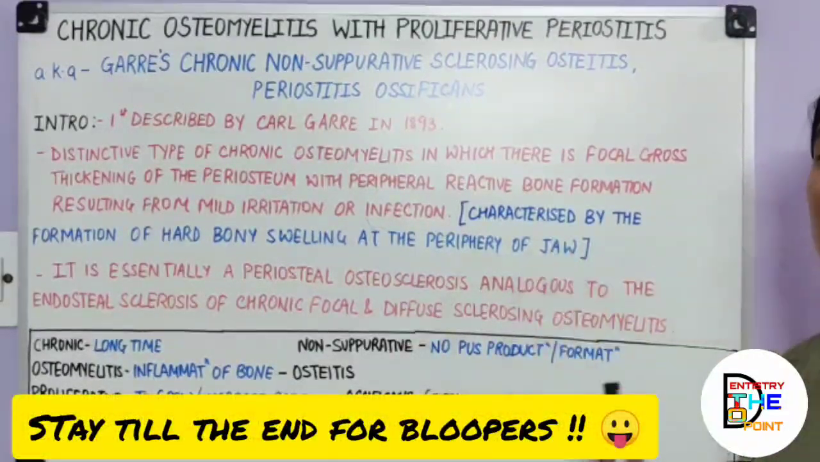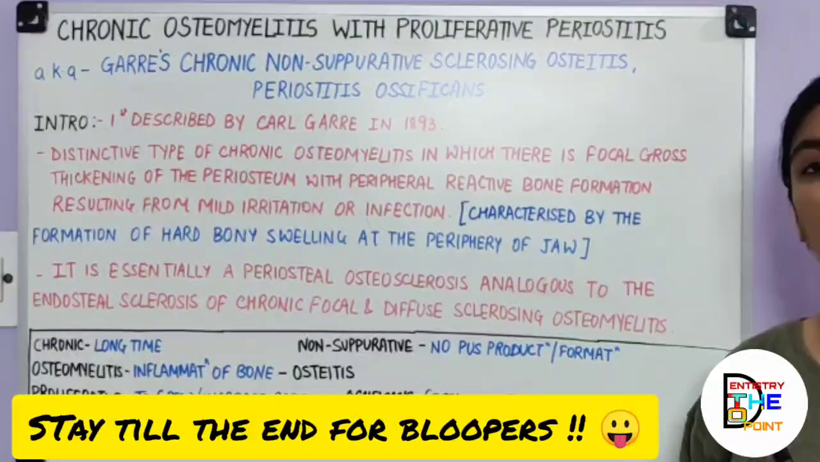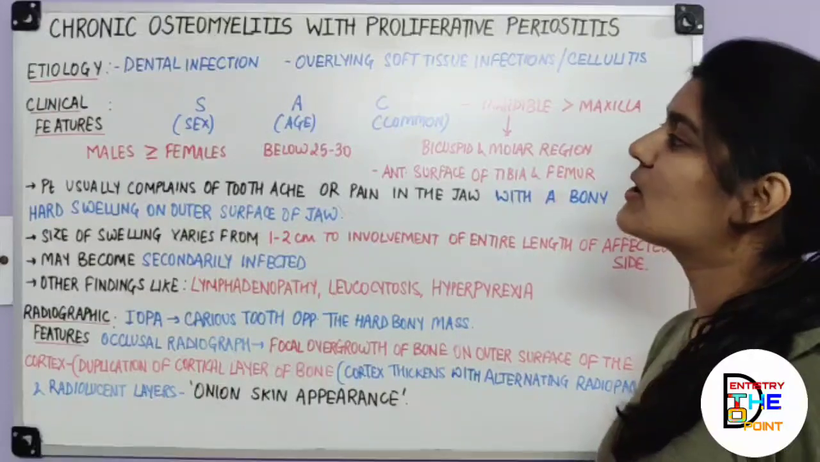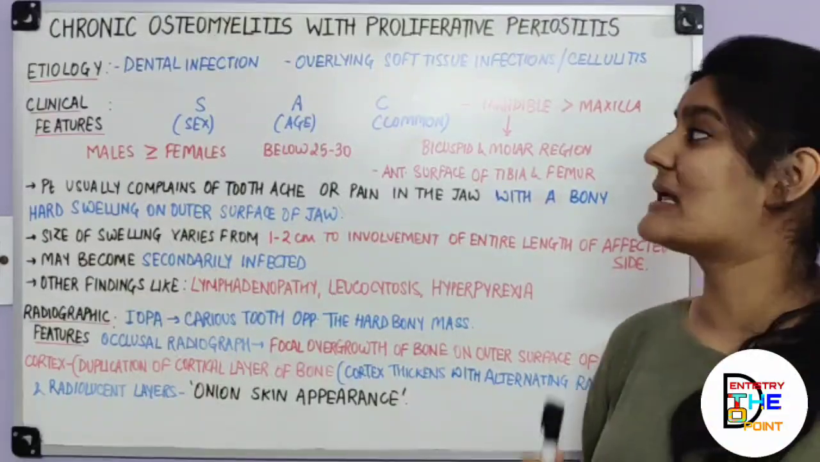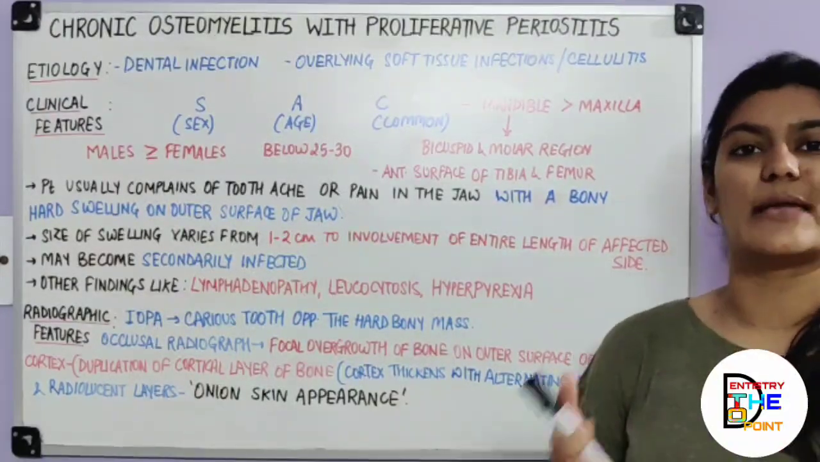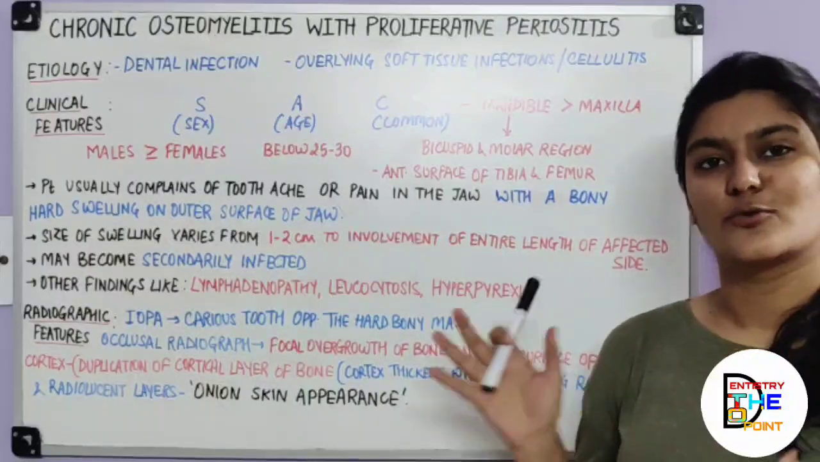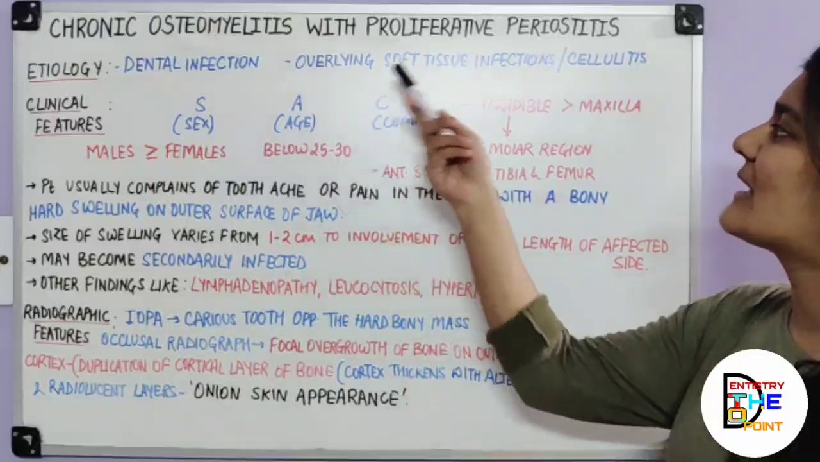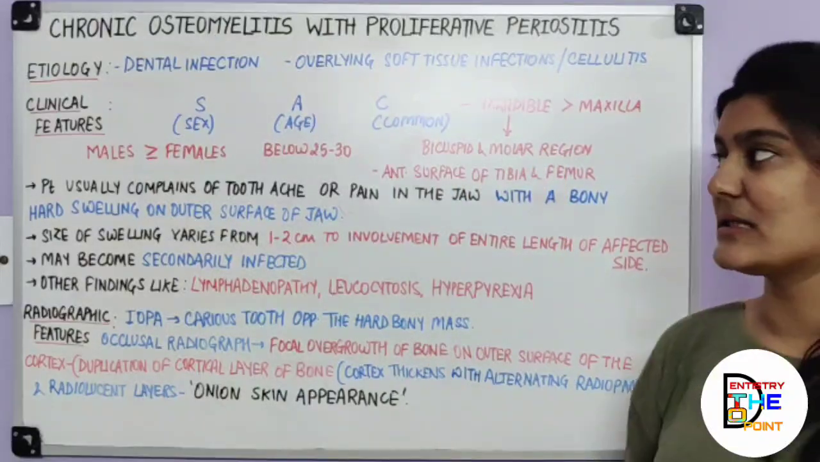If you have understood this, you will be very clear with the clinical features and the radiographic features. Moving on to the etiology. So the etiology most commonly is a dental infection. That is your caries tooth, a grossly decayed tooth. That is the common etiology. Or occasionally you may see an overlying soft tissue infection or cellulitis.